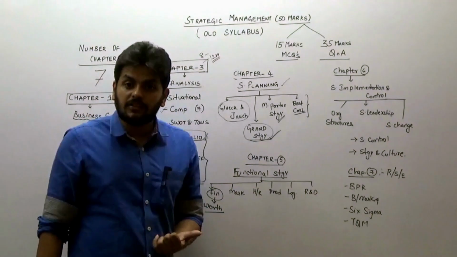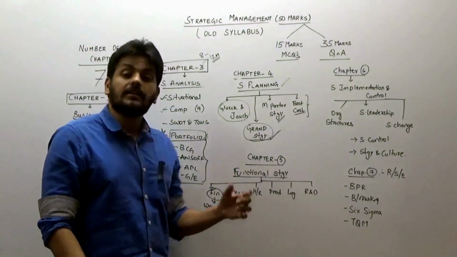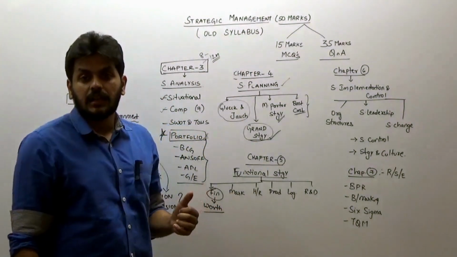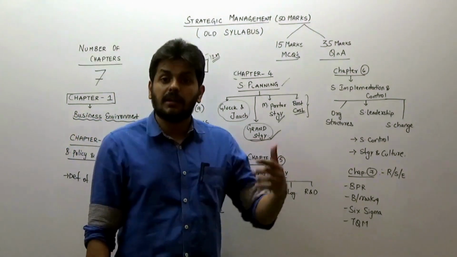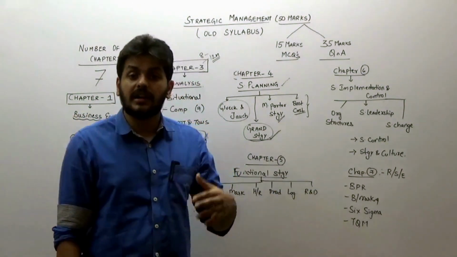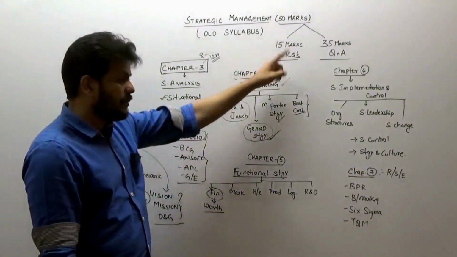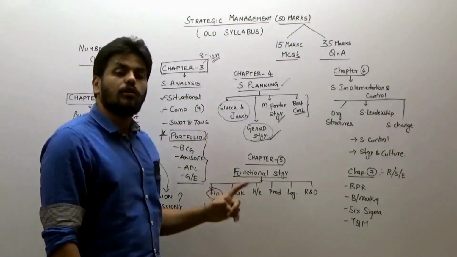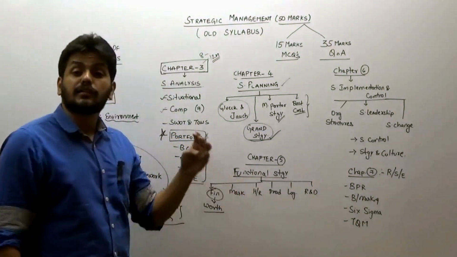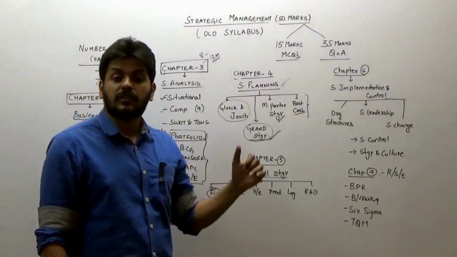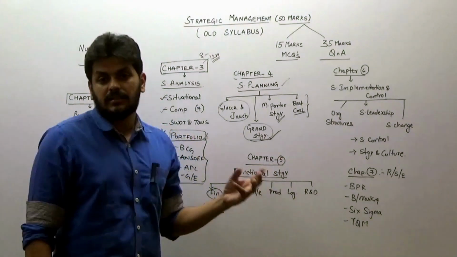Then marketing strategy, wherein in terms of marketing, the 13 different forms of marketing: social marketing, augmented marketing, person marketing, place marketing, enlightened, demarketing. Don't miss that, because that can come in MCQs as well. And also what you need to understand about marketing are the 4 P's: product, price, place and promotion, and the extended 3 P's.